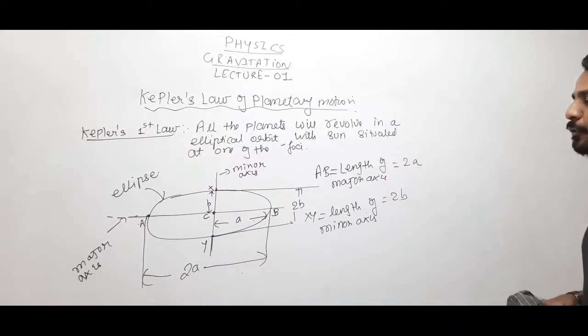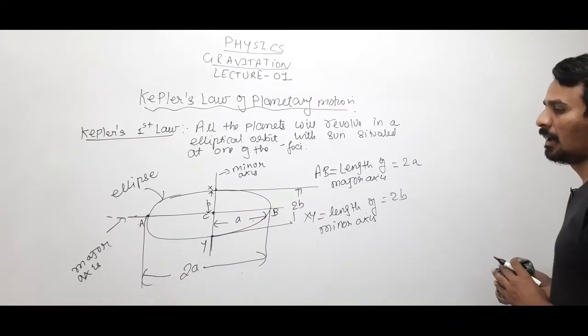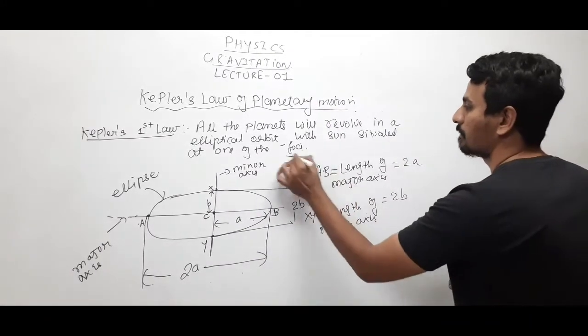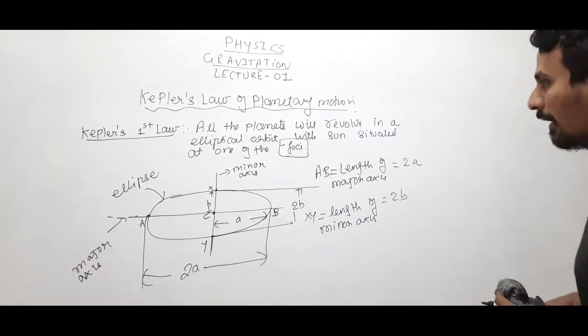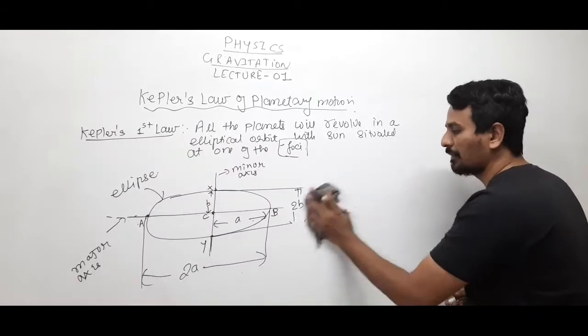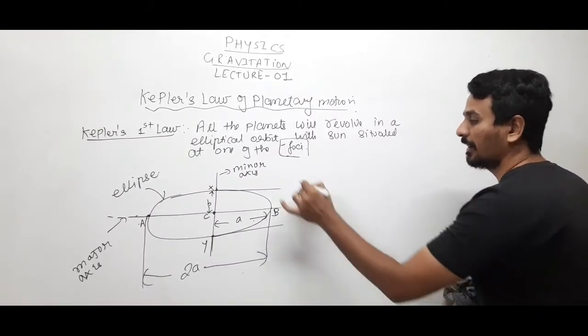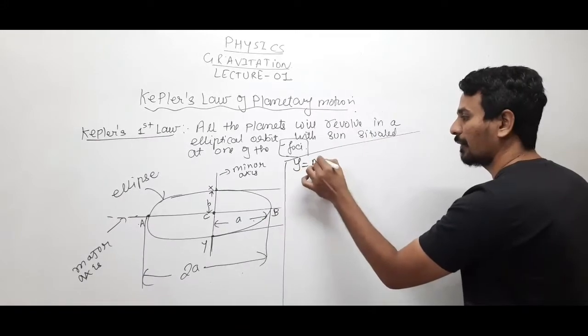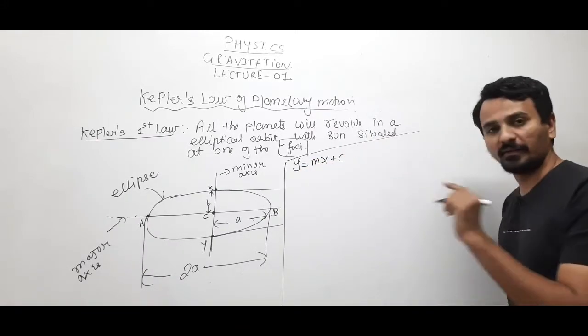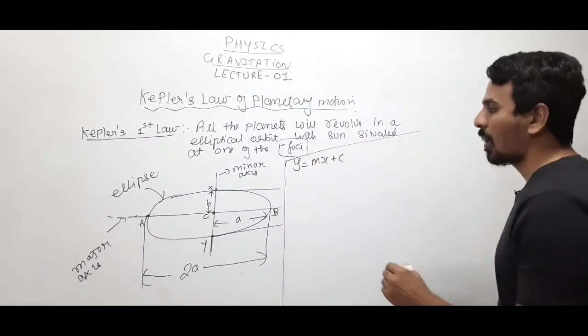Okay. Now, what are foci? Okay. So, the equation to represent an ellipse, like we had seen in the chapter motion in a straight line, y equals mx plus c. This is the equation to represent a line, right?